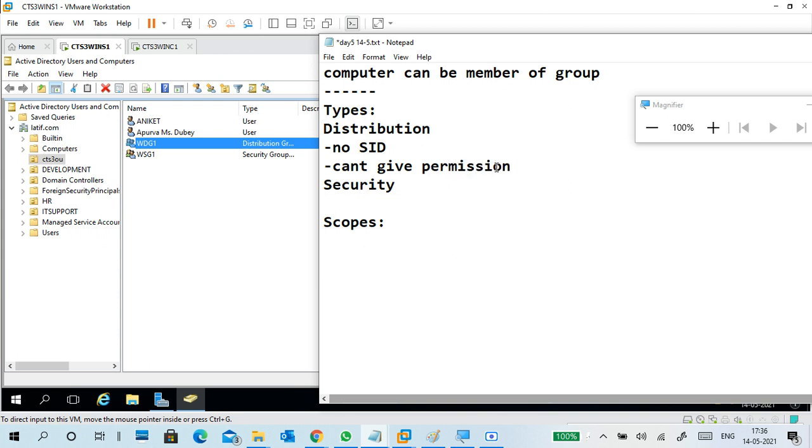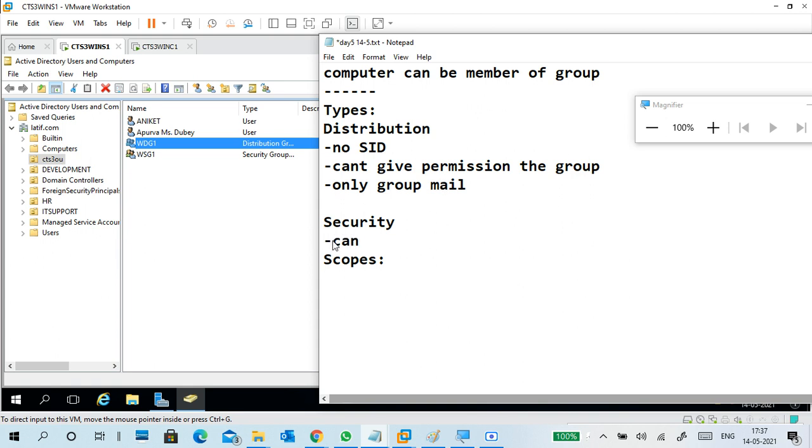Already I shared one PPT about managing AD; just go through it once. We cannot give permission to this group because it is not listing. No SID, no security group; the security thing is not there. It is only used for mail communication, group mails. If you send a mail to this group, the users in the group get the mail. That's it, only for mail purpose.